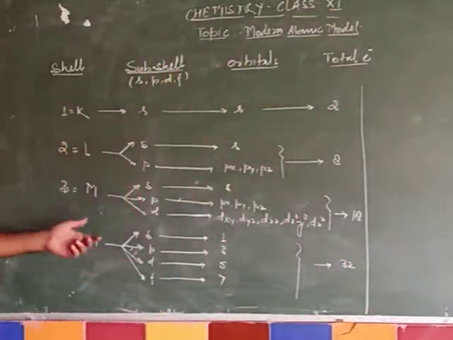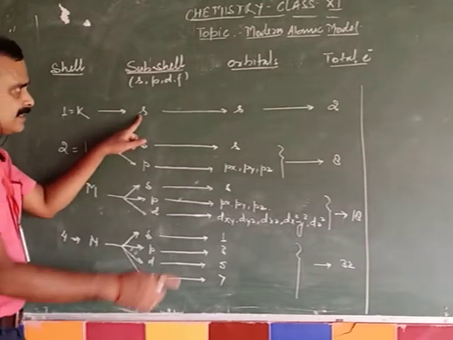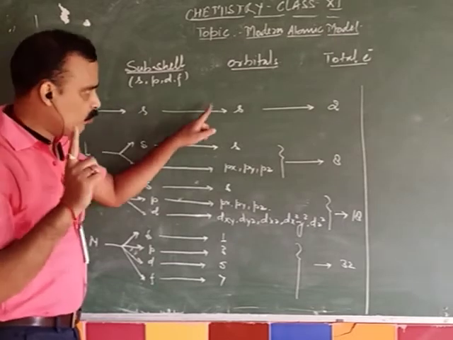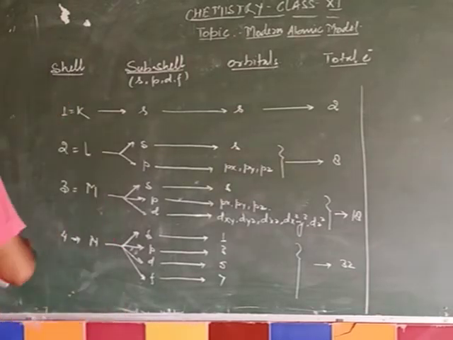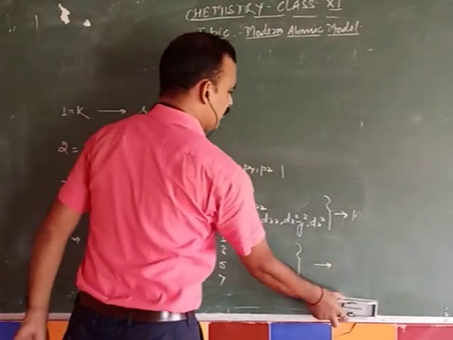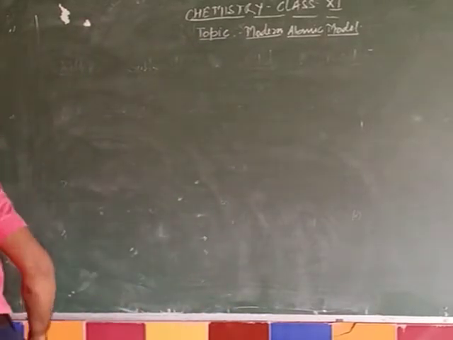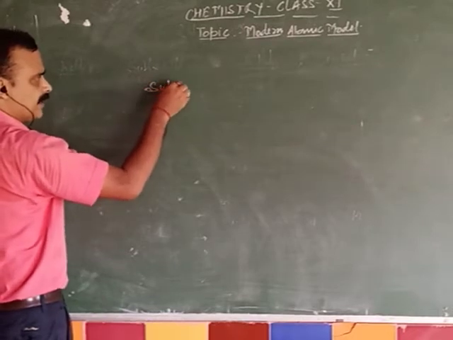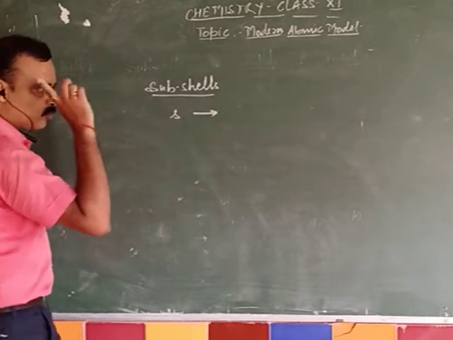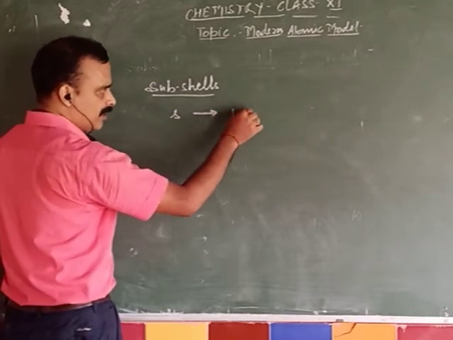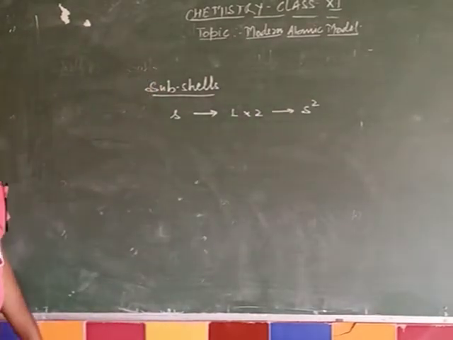One more thing I am interested to discuss here, dear students. This is the S subshell, and since the S subshell has 1 orbital and 1 orbital can have a maximum of 2 electrons, it is represented as S2.